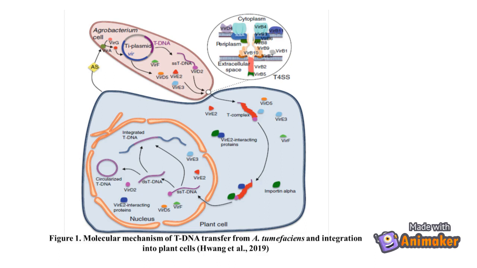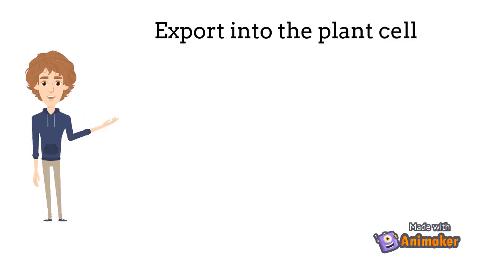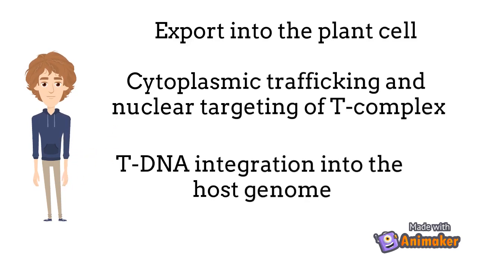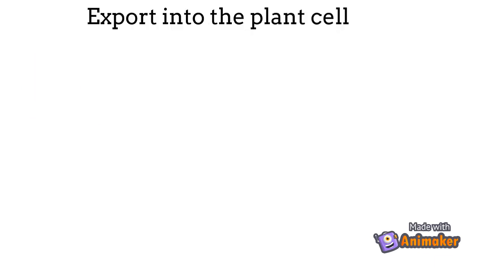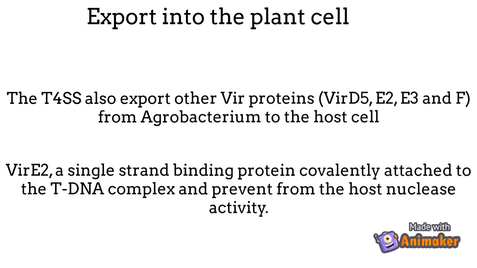The mechanism of T-DNA transfer and its integration into the genomic DNA was reported recently. Next to bacteria, some genes were activated in plants, and those are necessary for T-DNA integration in plants. The Vir proteins were exported into the plant cell, followed by cytoplasmic trafficking, nuclear targeting, and T-DNA integration into the host genome. The T4 secretion system exports Vir proteins from Agrobacterium to the host cell.